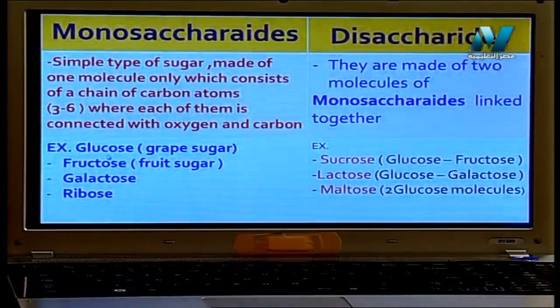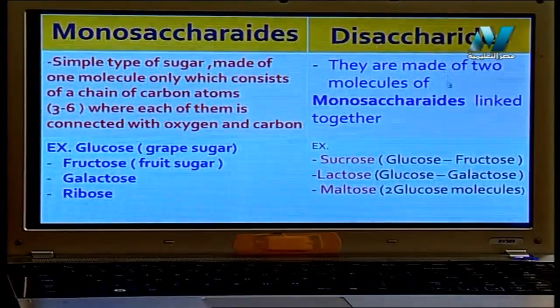For example, we have glucose found in grapes. We call it grape sugar. Fructose, this type of sugar is found in fruit. Galactose, this type of sugar is found in the glands that produce milk. What about ribose? Ribose, we will talk about this type of sugar when we talk about the nucleus and DNA, nucleic acid, inshallah.